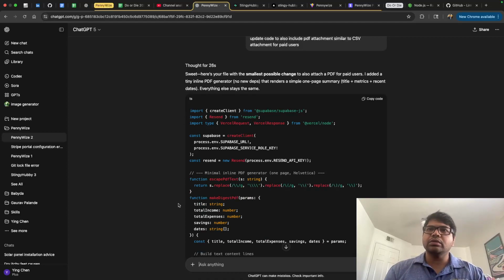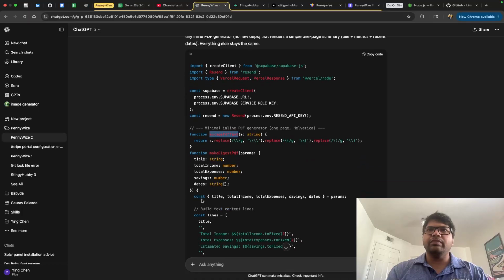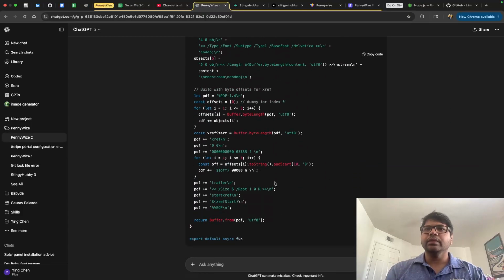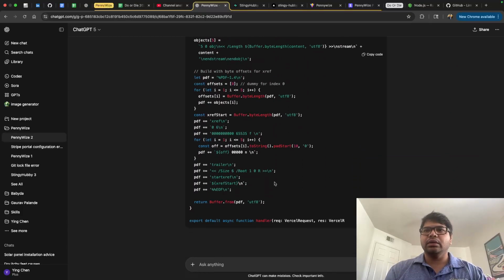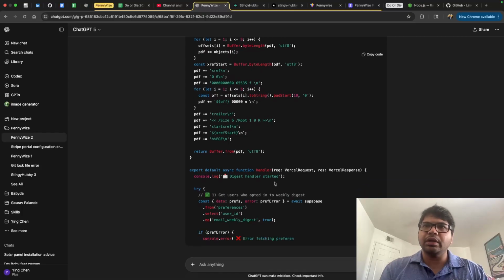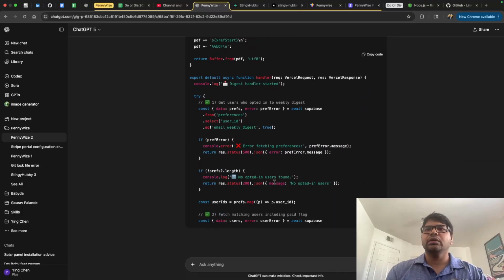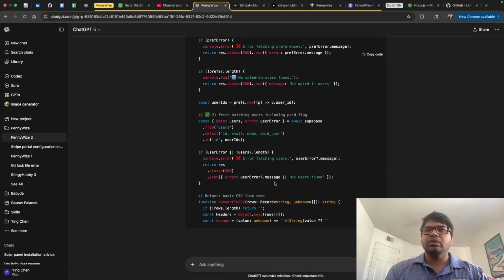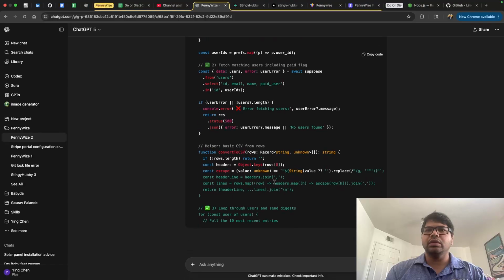So this one is using the escape PDF text function, and within that it has done the changes, and then the make digest PDF code is added. We'll get to see all the changes. I think it's updating the whole file. That's good, we want that. So let's do that, and it's going to attach the user for the CSV.